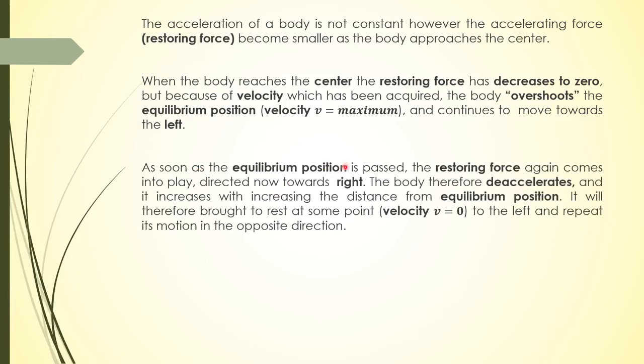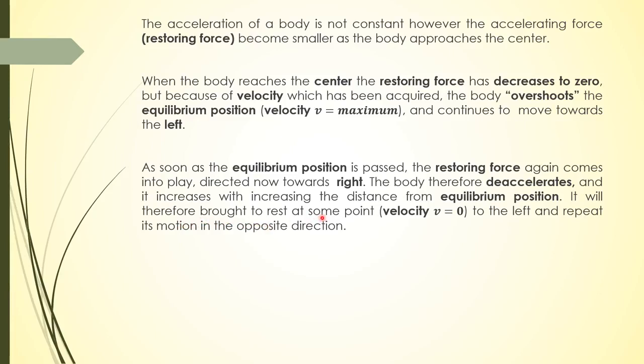As soon as the equilibrium position is passed, the restoring force again comes into action, directed towards the right this time. The body therefore decelerates, and the magnitude of this increases with increasing distance from equilibrium position. It will therefore be brought to rest at some point.